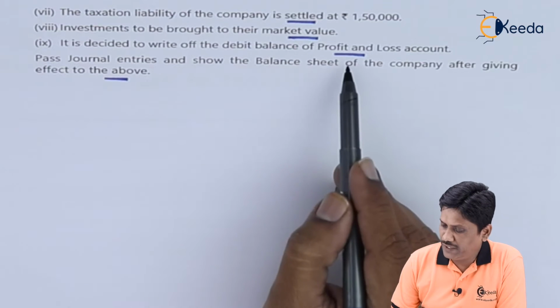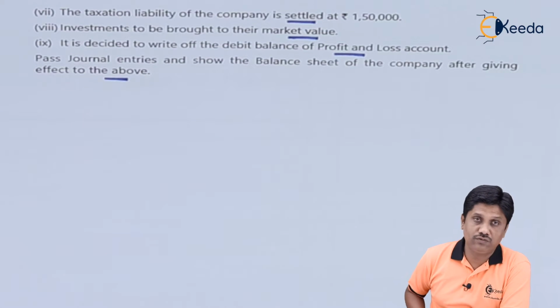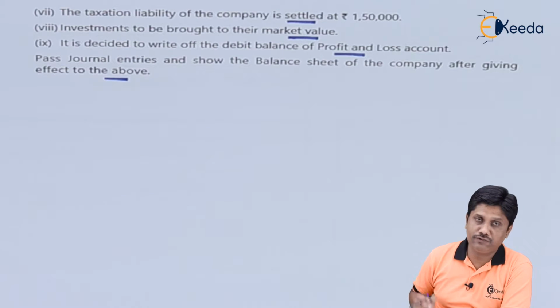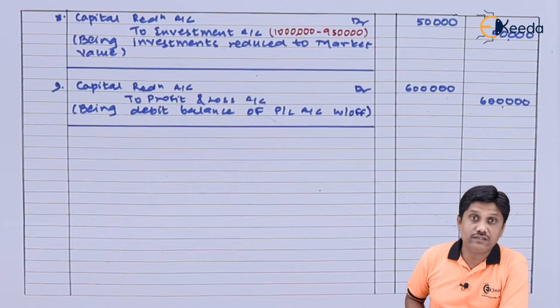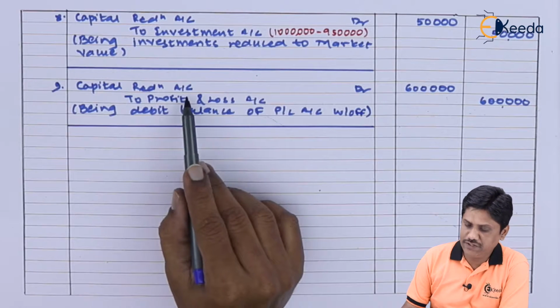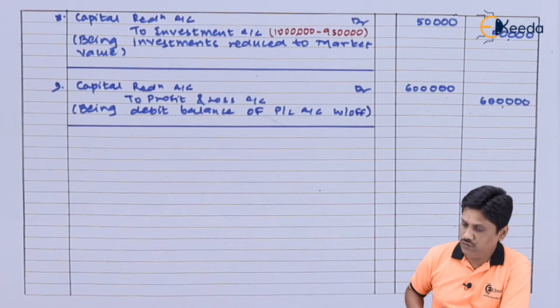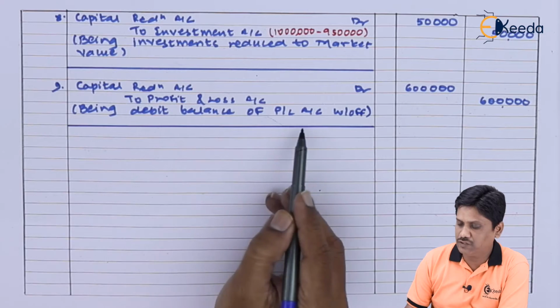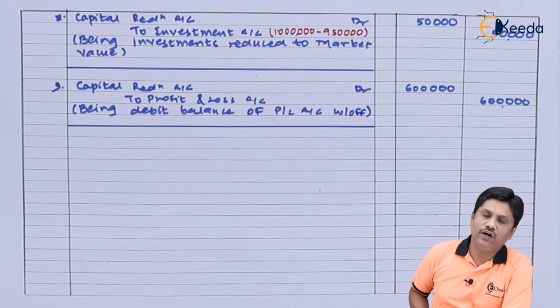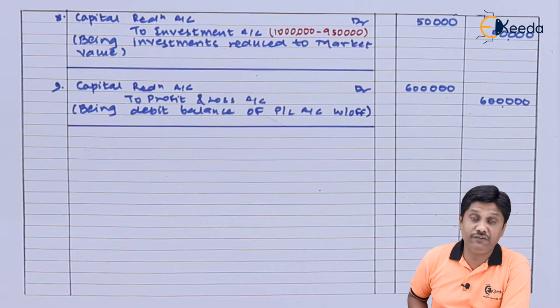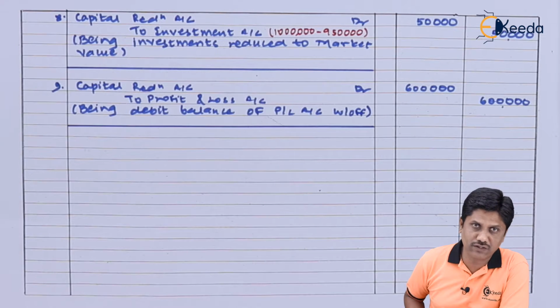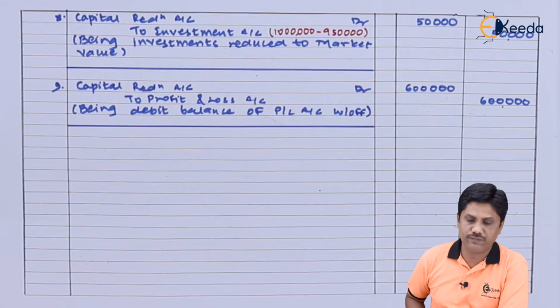Let us see the next information. It is decided to write off debit balance of profit and loss account. So debit balance of P&L account will be written off, so it will be credited and debited to the capital reduction account. Friends, our entry is there. Capital reduction account debit to profit and loss account 6 lakhs, being debit balance of P&L account written off. Now friends, I need to see if there is any difference in your capital reduction account. If there is any difference, that will be transferred to capital reserve. So I have to prepare a small capital reduction account as a working.